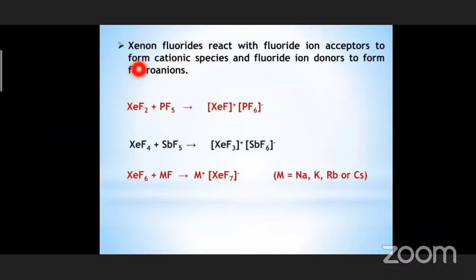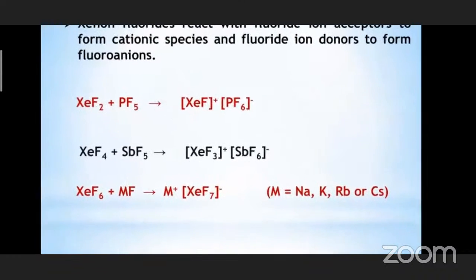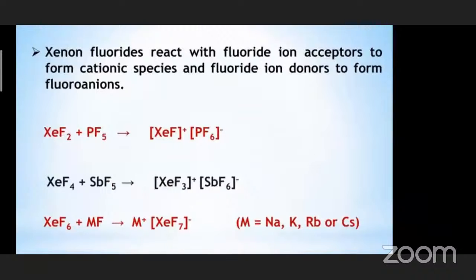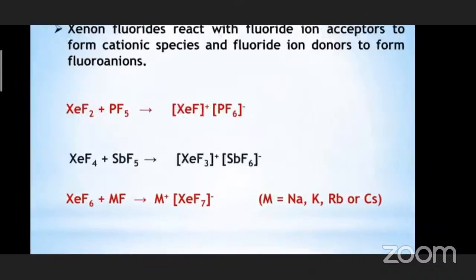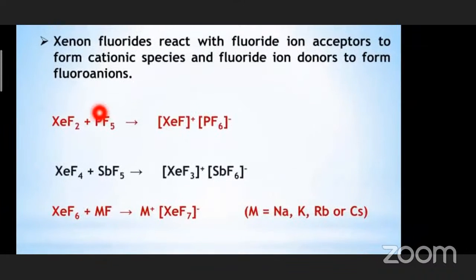Next thing. Xenon fluorides react with fluoride ion acceptors. That means the substances which accept the fluoride ion are called fluoride ion acceptors, to form cationic species, and fluoride ion donors to form fluoroanions. So let us see what it means. You see, xenon difluoride, XeF2, is reacting with PF5, phosphorus pentafluoride.